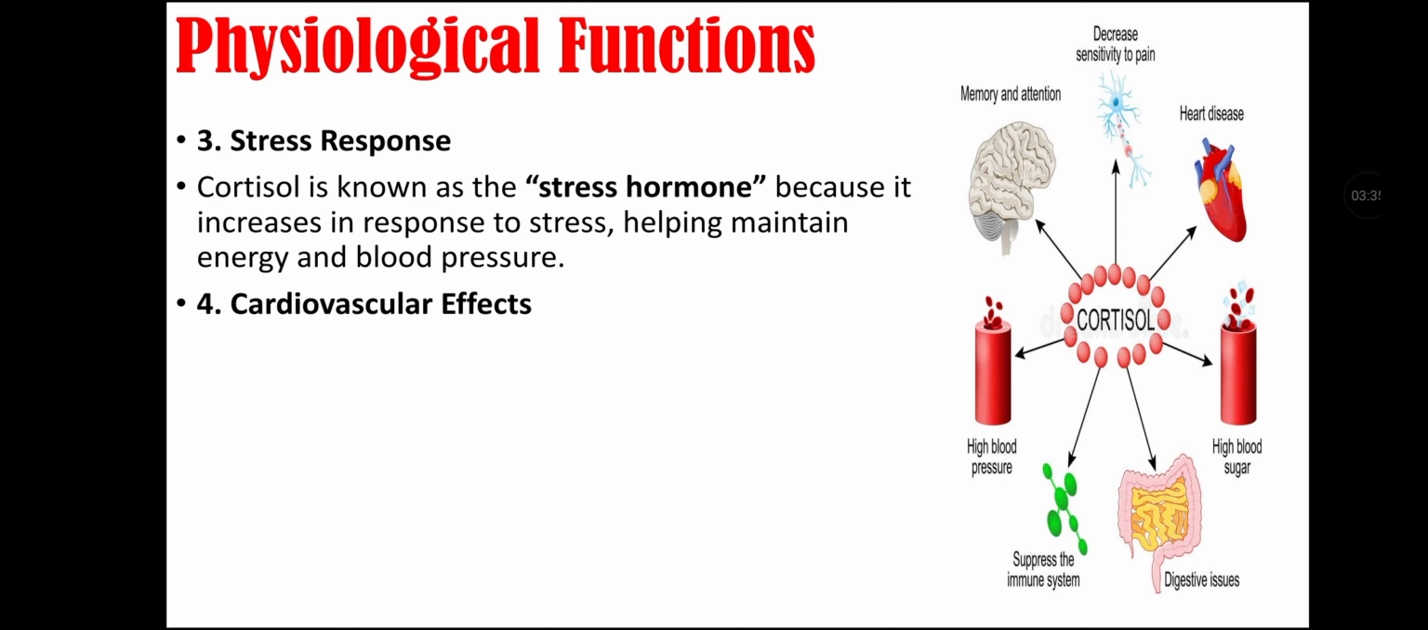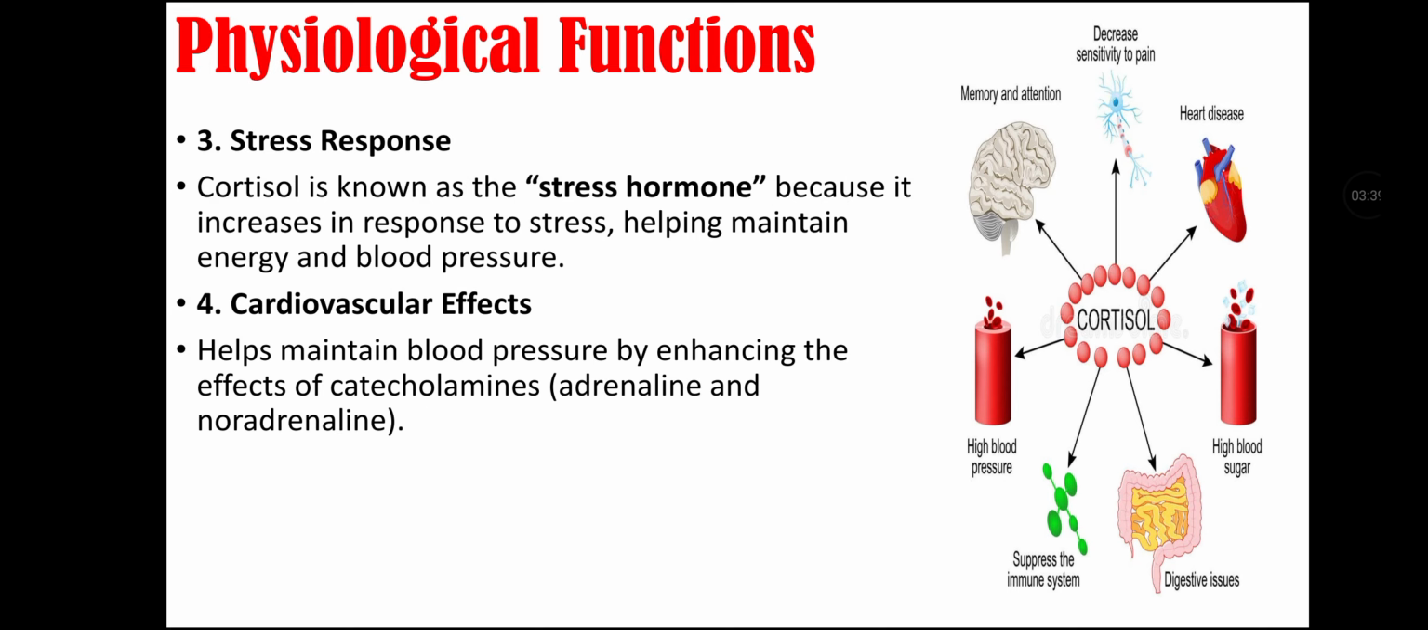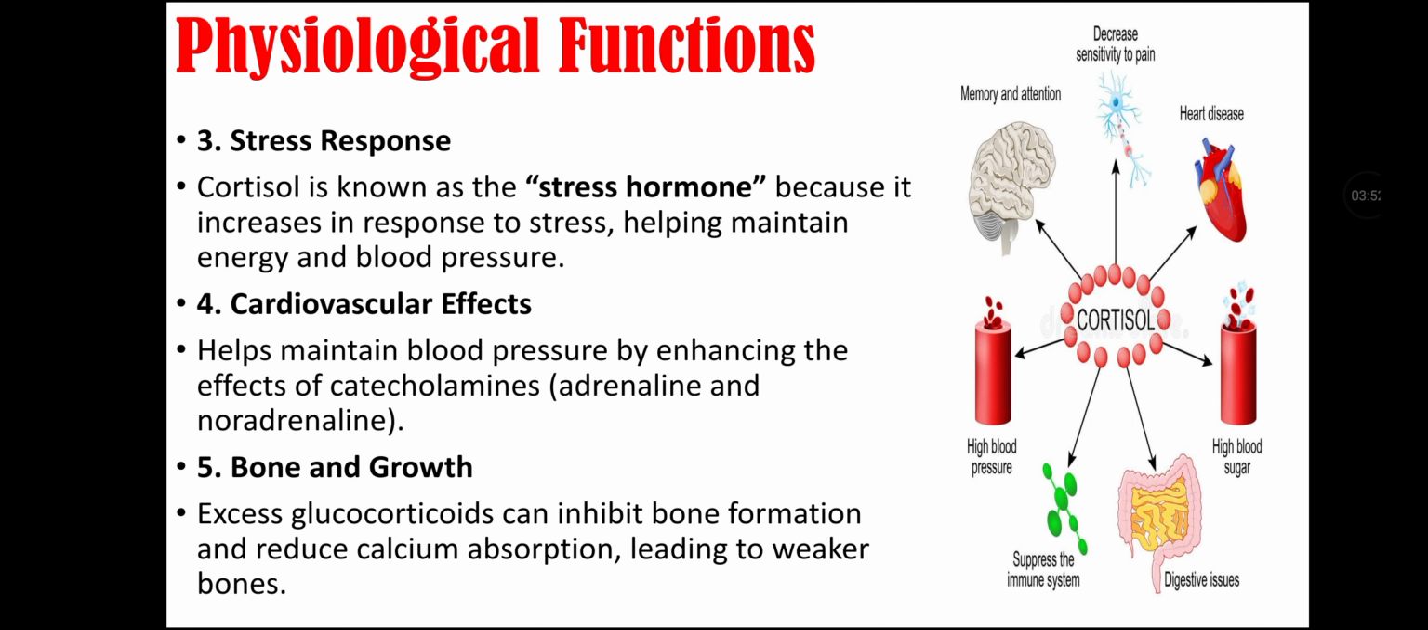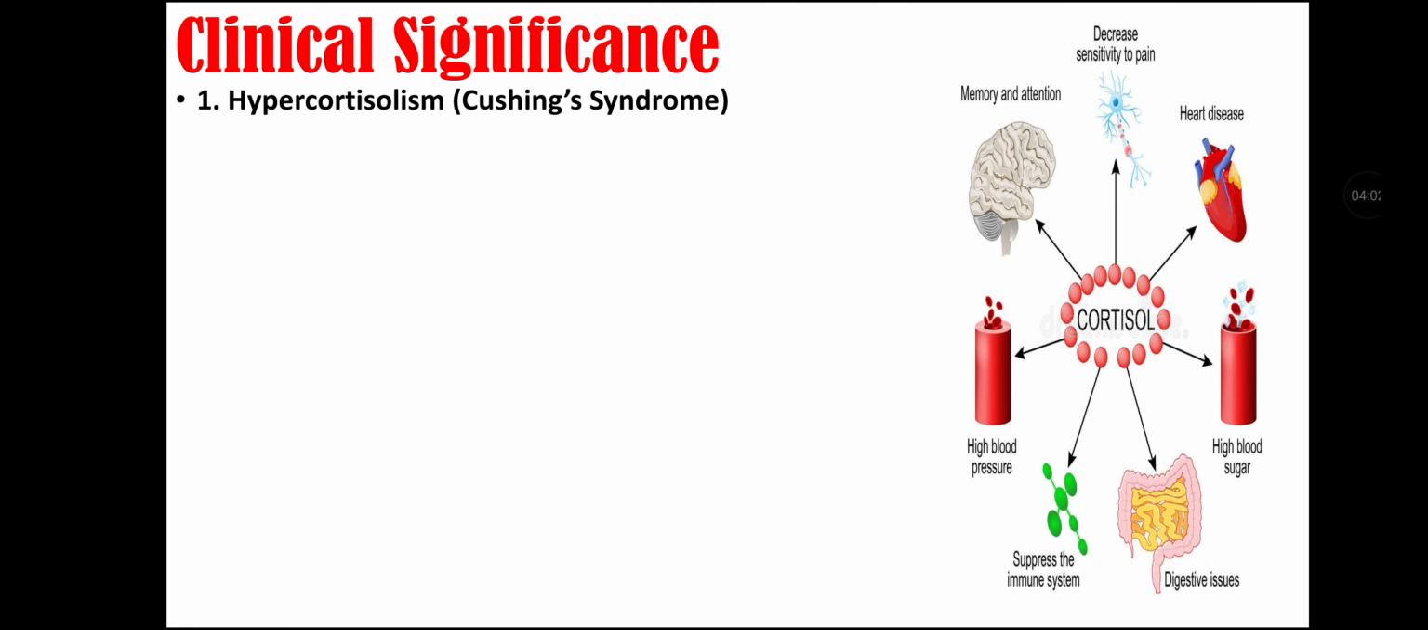Fourth physiological function of glucocorticoids is cardiovascular effects, as this hormone helps maintain blood pressure by enhancing the effect of catecholamines, that are adrenaline and noradrenaline. Fifth physiological function of glucocorticoids is bone and growth, as excess glucocorticoids can inhibit bone formation and reduce calcium absorption, leading to weaker bones. Clinical significance.